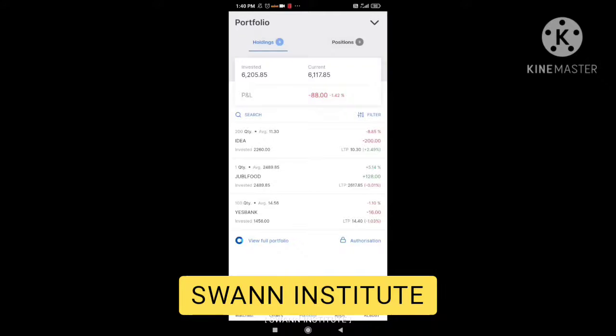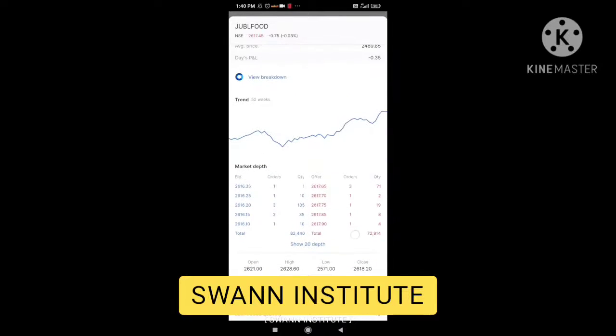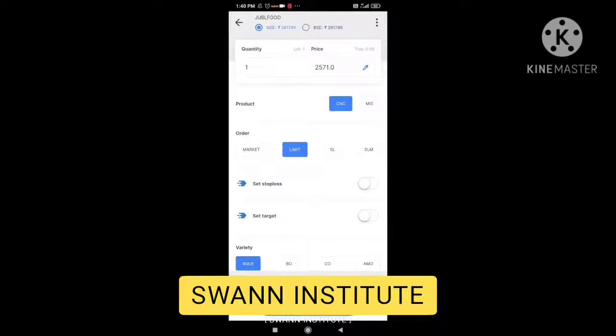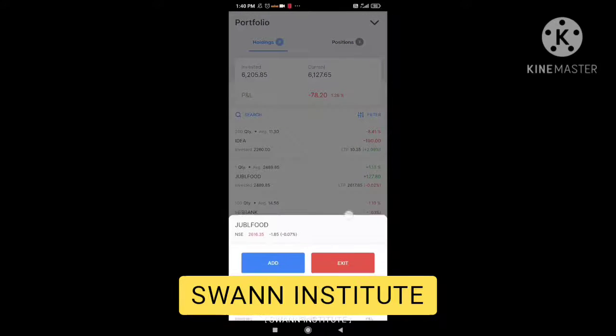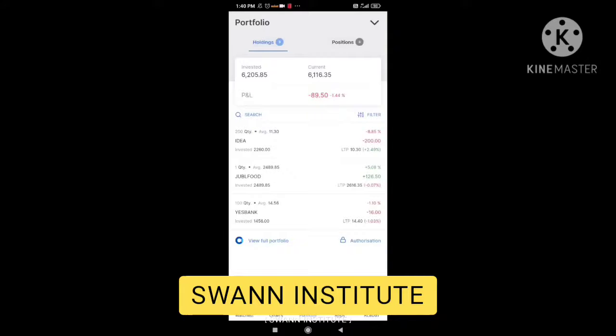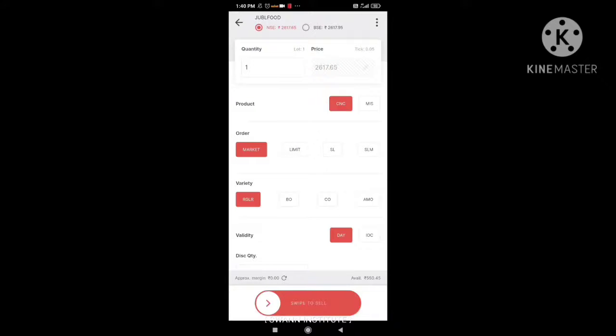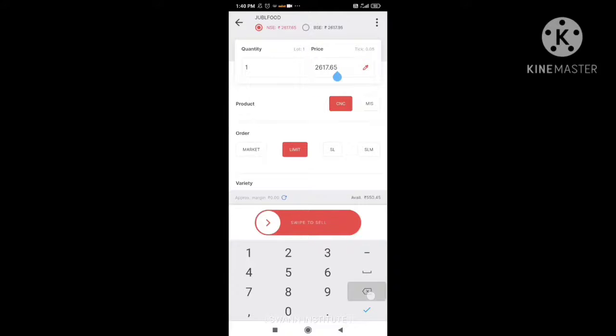I have a CNC share that I am holding. I am holding this share from the past one week. You can check everything here. Yes, this is Jubilant Food. So I am going to try to sell. I click on sell, and you can find that if you want to exit at the market price, you can select market. Otherwise you can place a limit price. If you want to place a limit price, click on limit and select whatever desired price you want to exit at. So I am placing 2620 here, something like that.